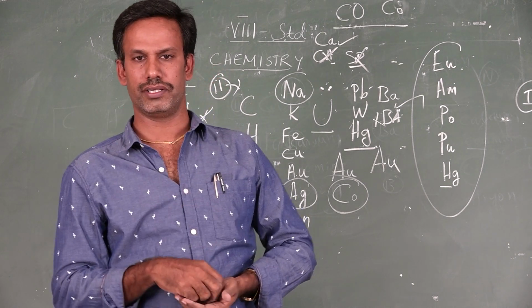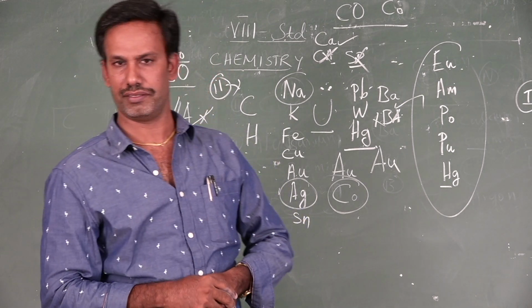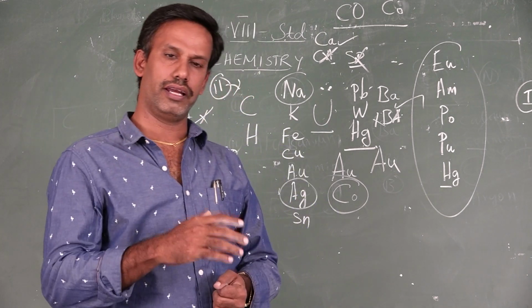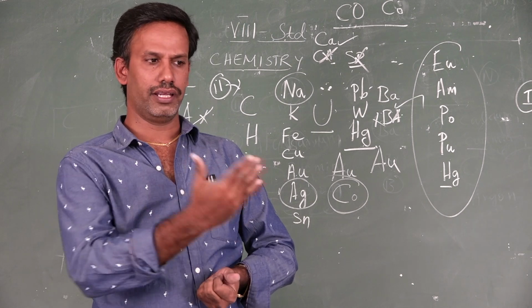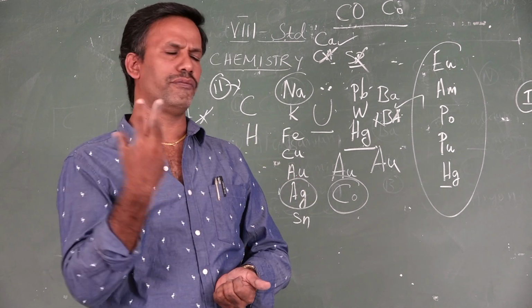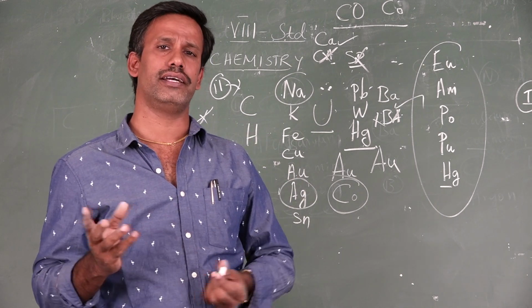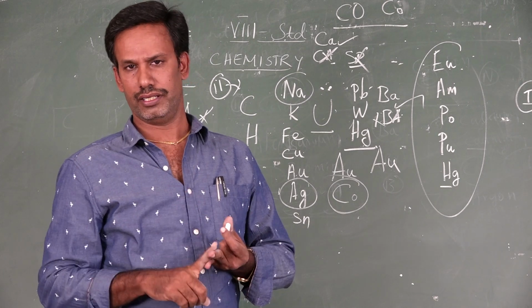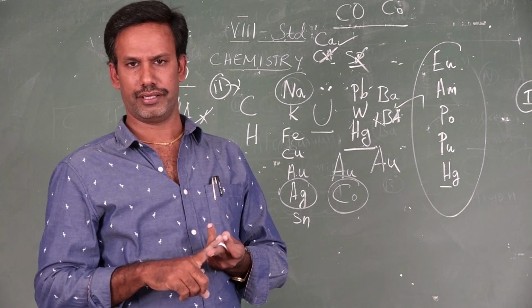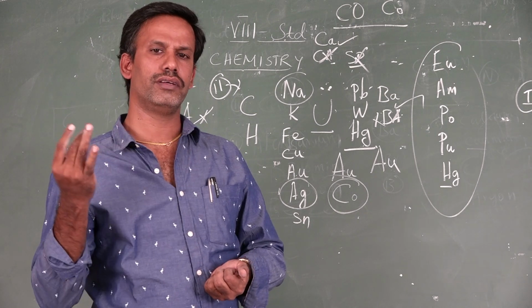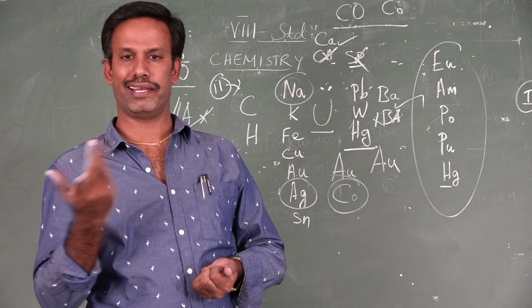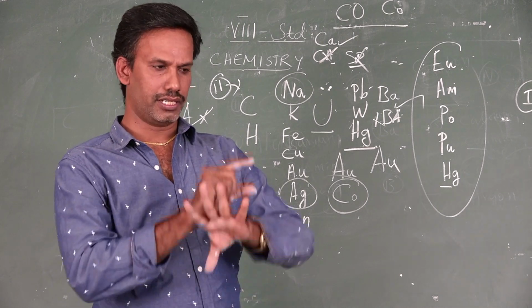For further discussion, you go to page number 95. There is a tabulation in Unit 9. You can go and see. Then finally, a few elements have symbols from a country name, a color, or Greek god names, like Americium, Europium, Neptunium. Planet names are also there. That's all about the symbol.